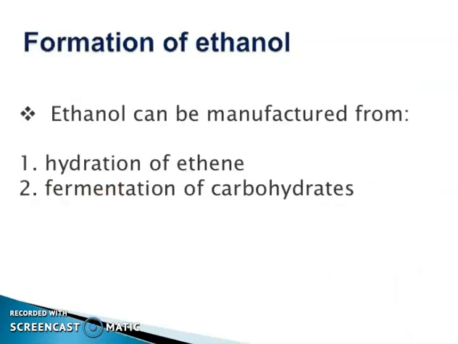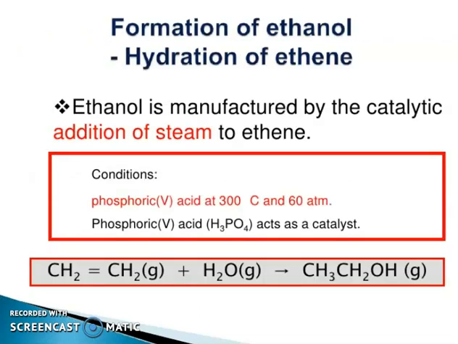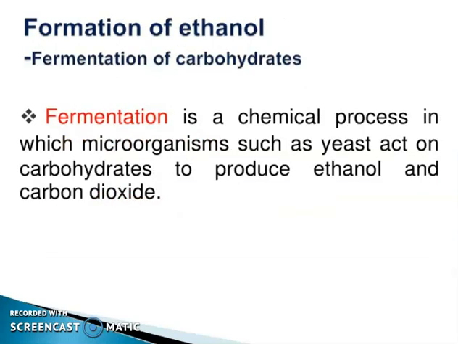Ethanol can be manufactured from hydration of ethene and fermentation of carbohydrates. So, formation of ethanol by hydration of ethene: ethanol is manufactured by catalytic addition of steam to ethene. Conditions: phosphoric acid at 300 degrees Celsius and 60 atmospheric pressure. The phosphoric acid, H3PO4, acts as a catalyst. Fermentation is a chemical process in which microorganisms such as yeast act on carbohydrates to produce ethanol and carbon dioxide.